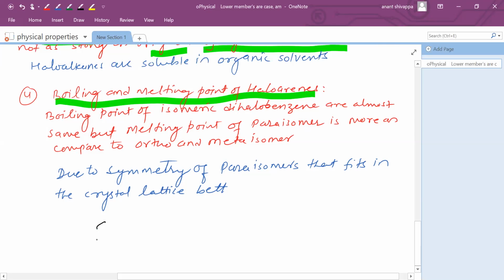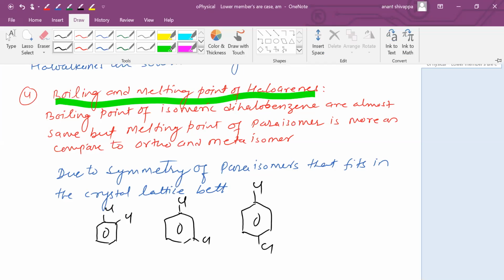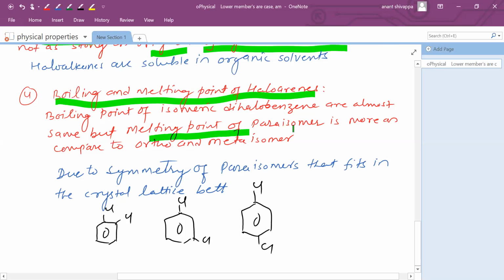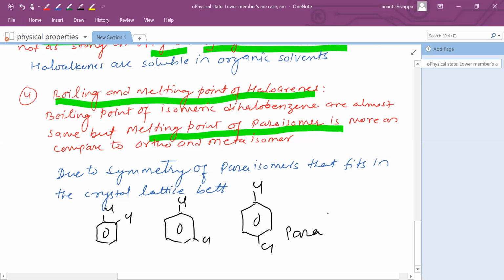So when you make a dihalobenzene like this, this is ortho, this one is meta, and this one is para. Their boiling points are almost the same. But what is the special thing here? The melting point of the para isomer. I repeat, the melting point of the para isomer is more as compared to the ortho and meta isomers.